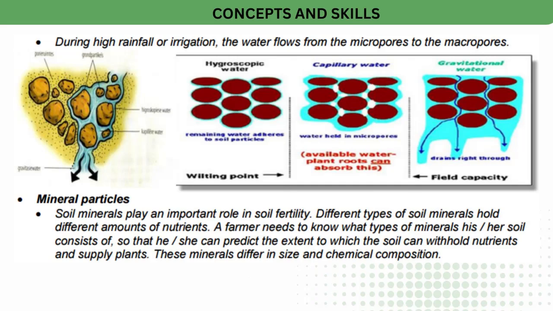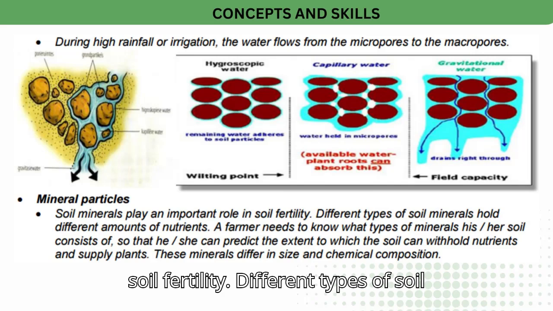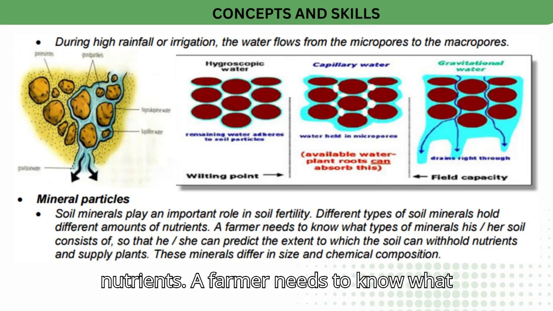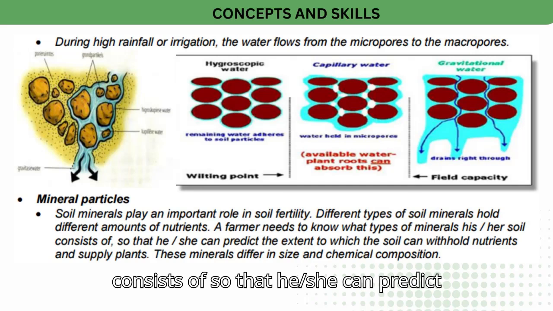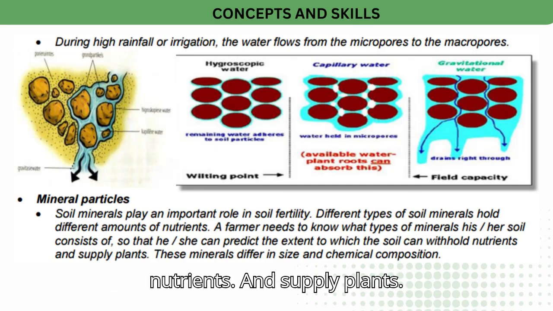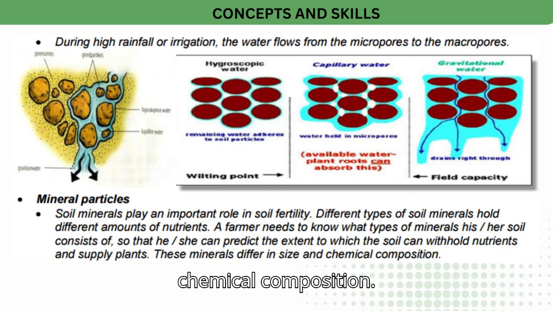Mineral particles. Soil minerals play an important role in soil fertility. Different types of soil minerals hold different amounts of nutrients. A farmer needs to know what types of minerals his or her soil consists of, so that he or she can predict the extent to which the soil can withhold nutrients and supply plants. These minerals differ in size and chemical composition.